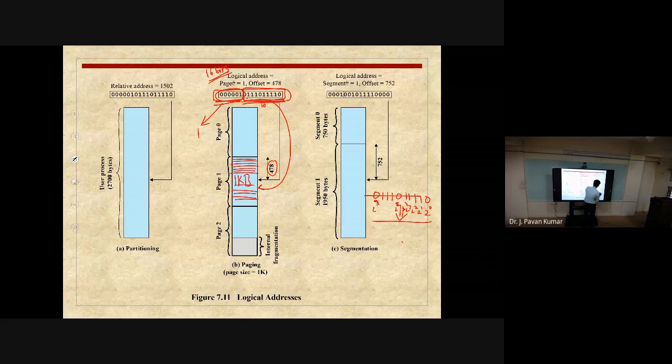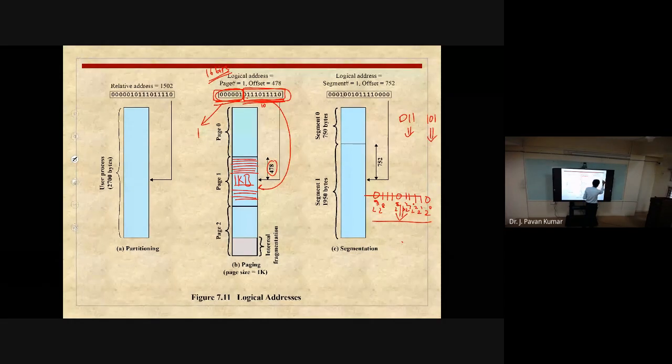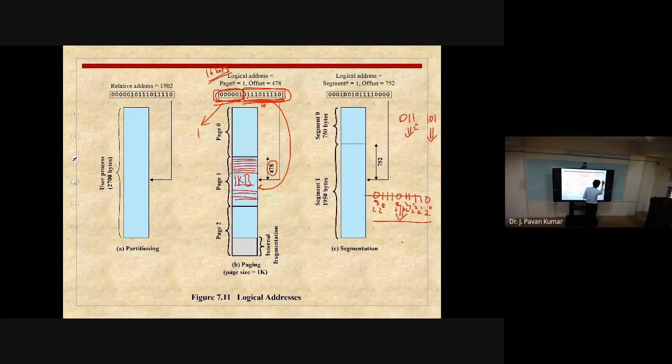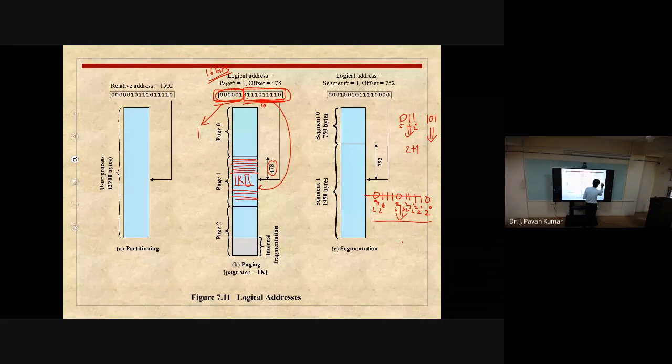We will be multiplying 2 power 0 with the first bit, 2 power 1 with the next, and so on, then we will add all those things. Take 011. What is the decimal equivalent of 011? Simple. 2 power 0 with 1, it will be 1. Plus 2 power 1 with 1, that is 2. Next 2 power 2 with 0, it will be 0. So total value will be 3.